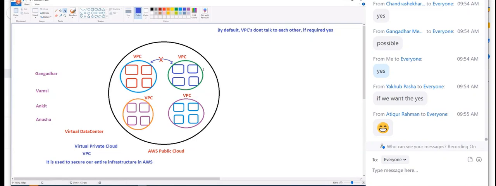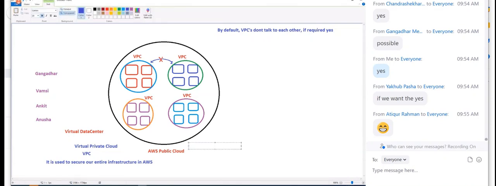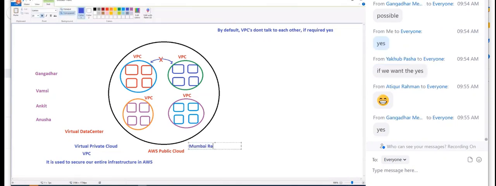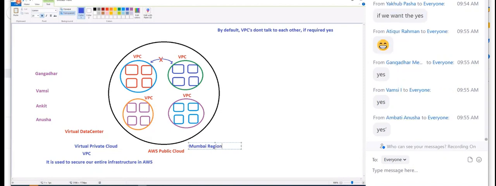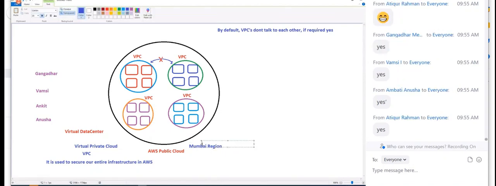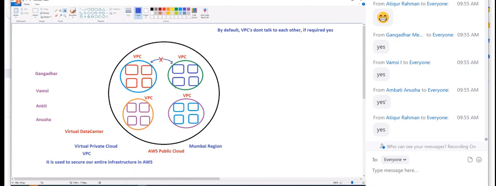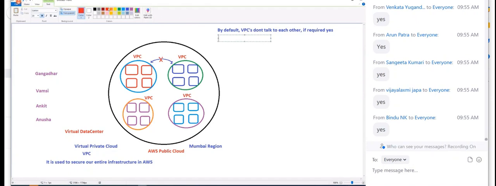Okay, now we have Mumbai. Guys, this is AWS. Can I call it the Mumbai region? Yes, I call it the Mumbai region. Now you tell me, based on this diagram, can one Mumbai region have multiple VPCs? Yes. Certification question: one region can have multiple VPCs. Yes, one region can have multiple VPCs.